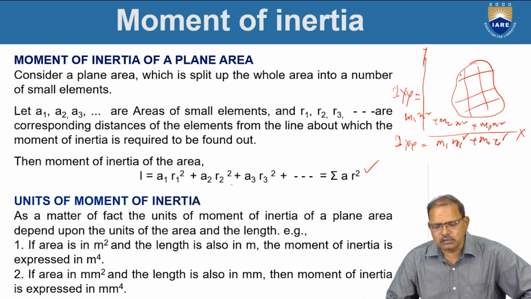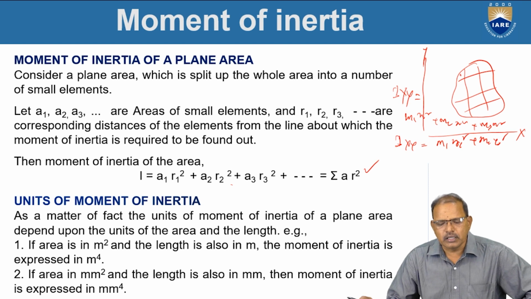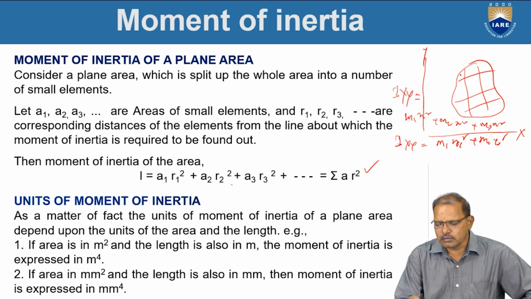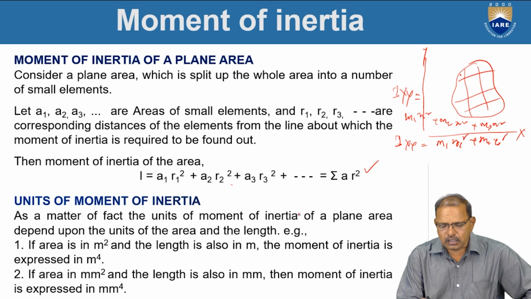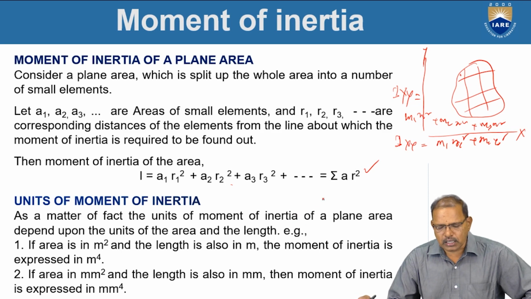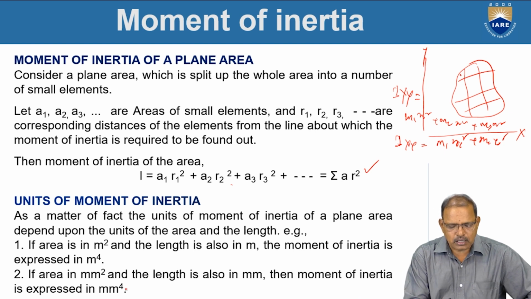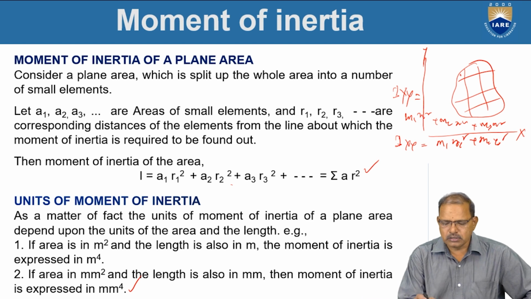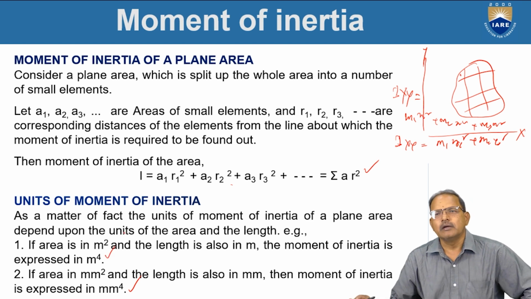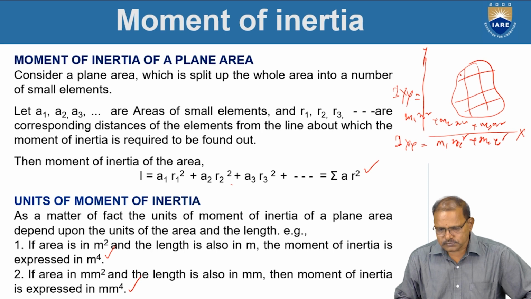From this relation, we are discussing the moment of inertia of a plane area only. Hence, the area has units of mm square, and the radius also, if represented in mm. If all the dimensions are represented in millimeters, then the units of moment of inertia are mm to the power of 4. If they are represented in meters, the moment of inertia is in m to the power of 4.